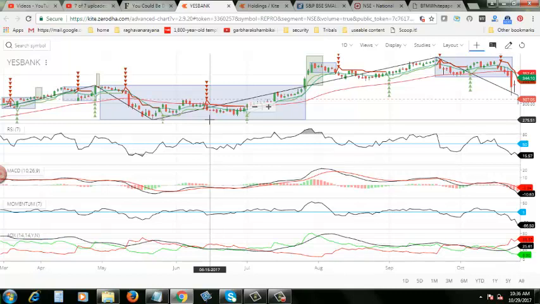But since S Bank fundamentals are very good, you can take this as an opportunity and keep buying. You can go for a buy and hold strategy for S Bank, where even the price is very low compared to its earlier price. Earlier it was trading at 1600, 1700, and now it is trading at around 300.